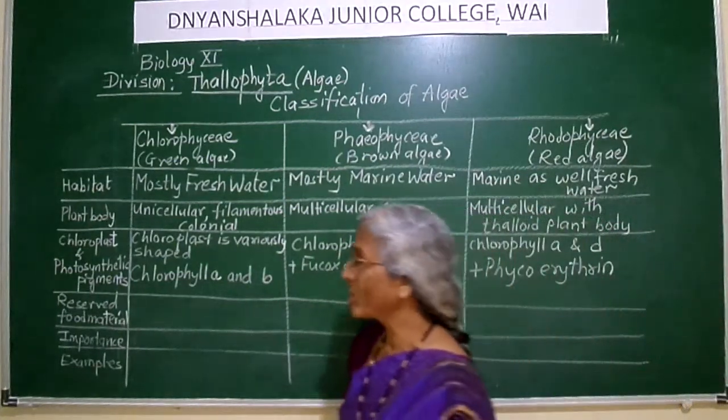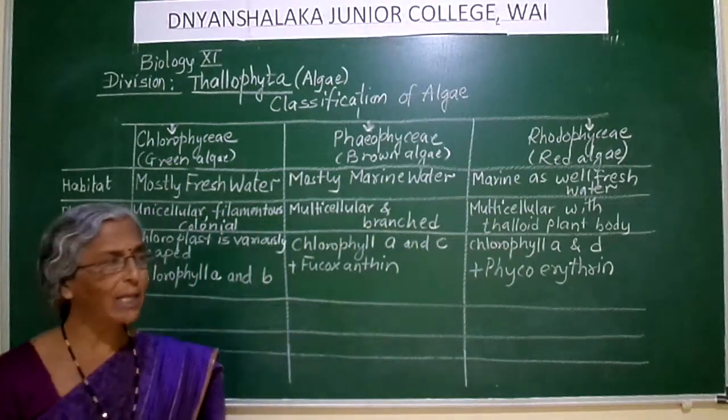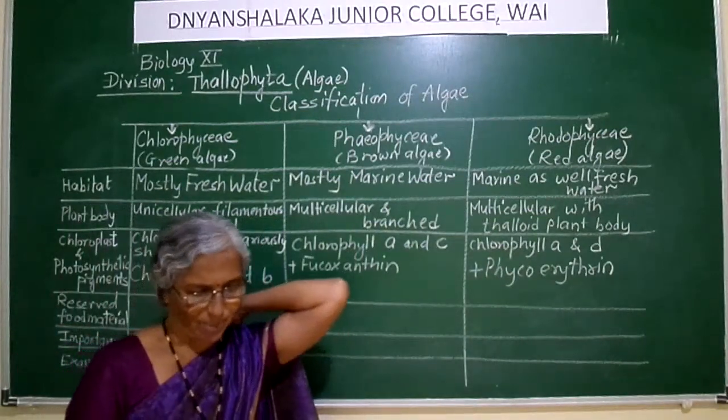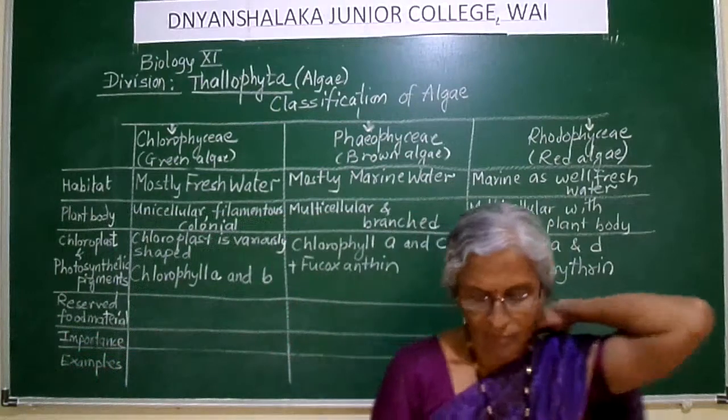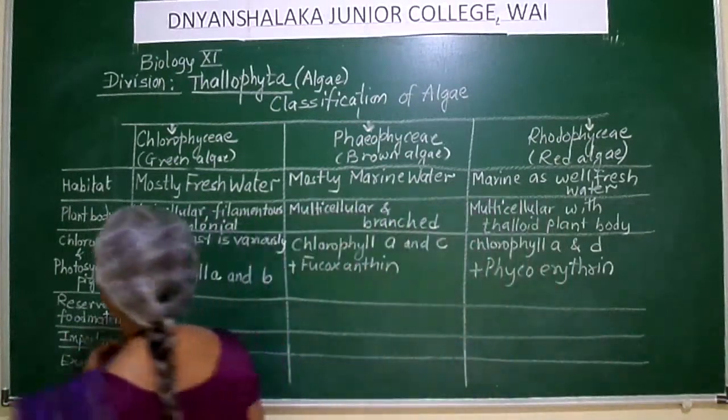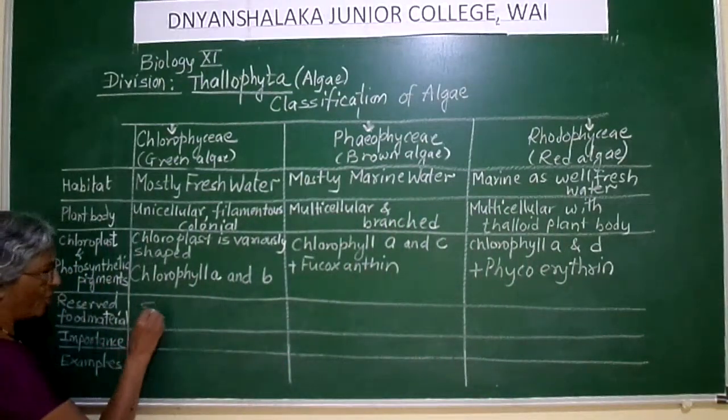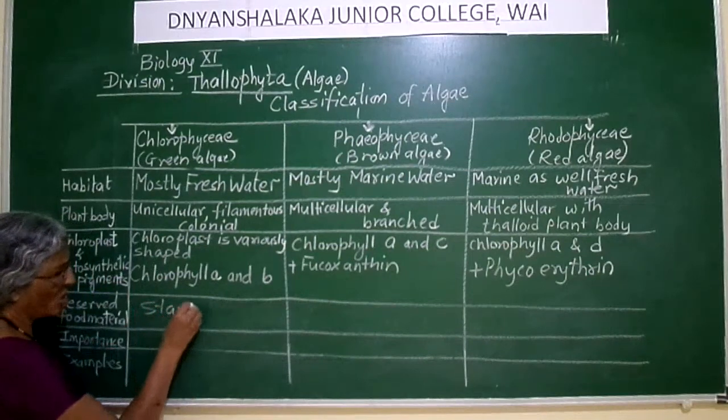Then we'll go for the reserved food material that is stored in their cells. In case of Chlorophyceae, the green algae, the reserved food material is starch.